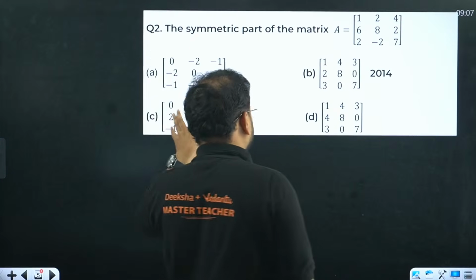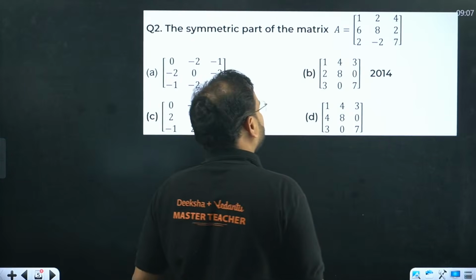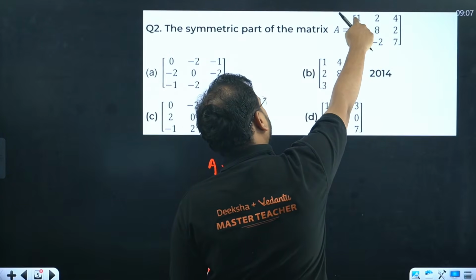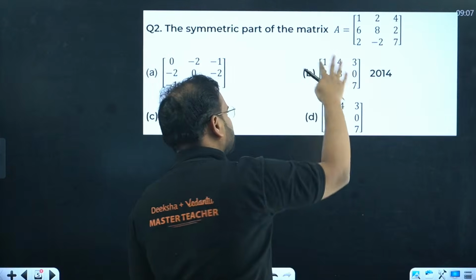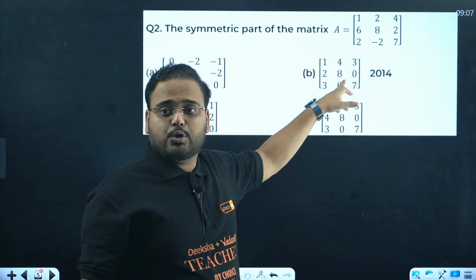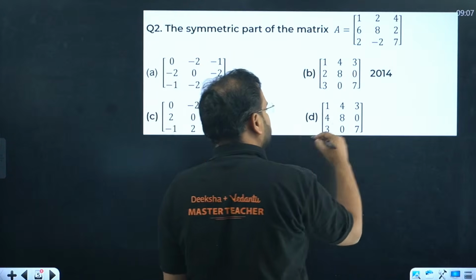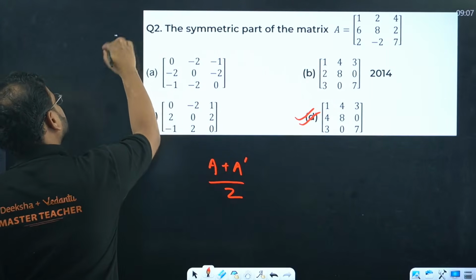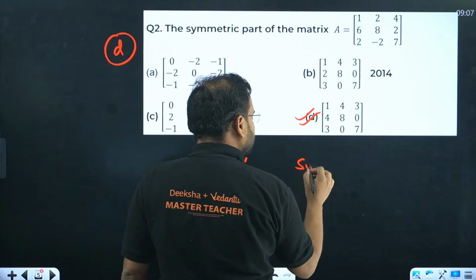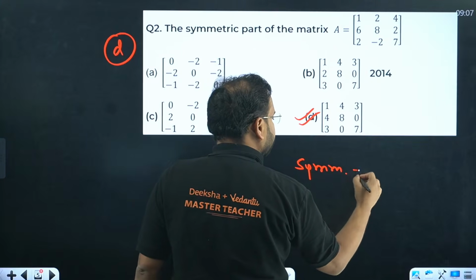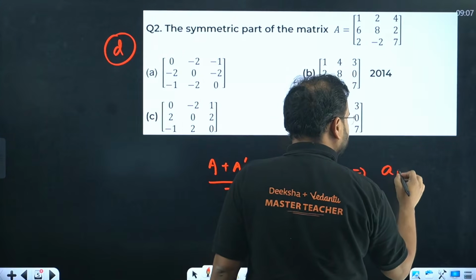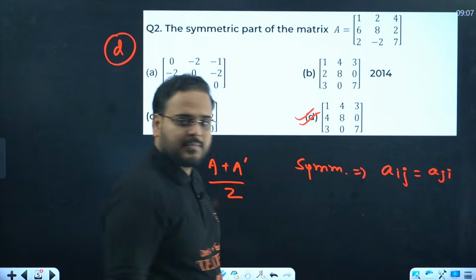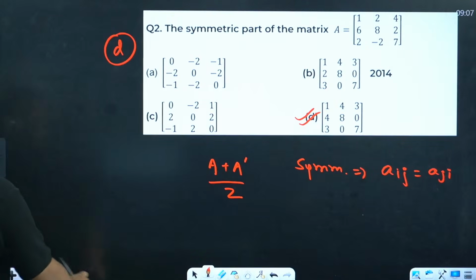Only one option holds true for this question, which is 187, because if you add and divide by 2, you're going to get the diagonal as 187, not 0, 0, 0, that is cancelled. And B is not symmetric, please check, 2 and 4 is there. So options A, B, C are wrong, only option D is correct, because for a symmetric matrix, the property is that Aij equals Aji.